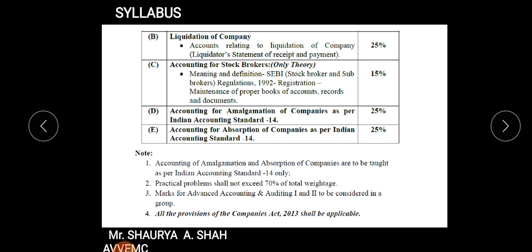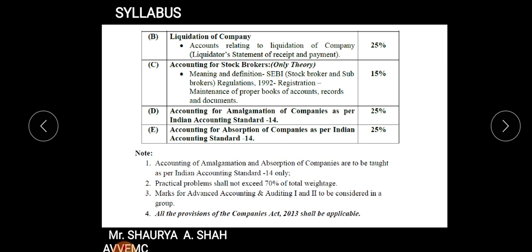So if I ask very briefly, what do you mean by amalgamation? Amalgamation is when two or more companies having similar business come together and form a new company. That is known as amalgamation, to amalgamate. The next chapter is your absorption. When one large company absorbs the second small company, then only one company remains in the market. That is known as absorption. And the name of the old company is removed, right?